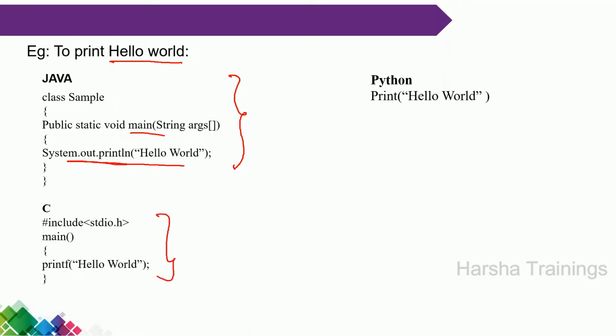In C language, you have to use main, but coming to Python, a single statement is sufficient to print the value. So that means it is easy to use and easy to understand. Compared to remaining programming languages, it is very easy to learn the Python programming language.